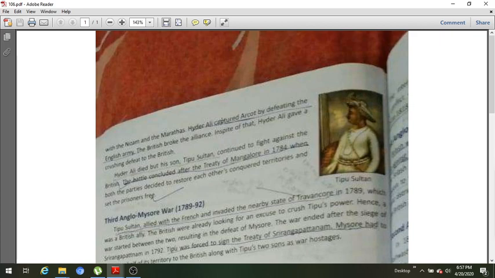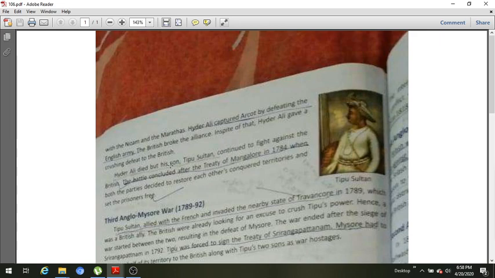In the previous battle, the First Anglo-Mysore War, the Nizam and Marathas broke away from the British side by Hyder Ali, and they were with Hyder Ali. But in the next battle, what happened? The Britishers broke away the Nizam and Marathas from Hyder Ali, and Hyder Ali became alone. So being alone, he crushed the Britishers, he defeated the Britishers.